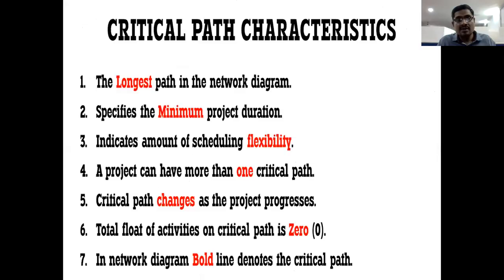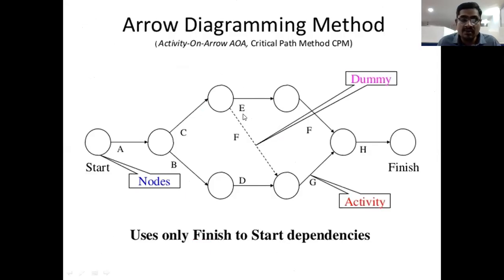Suppose, take this diagram. Suppose this is the activity E. For activity E, suppose the normal time may be 2 weeks. So we estimate short time, long time, and normal time for this particular activity.